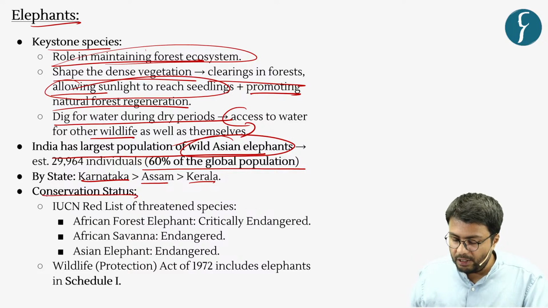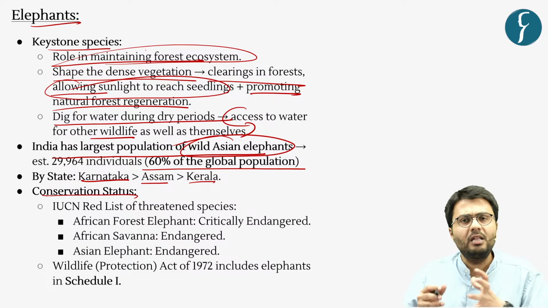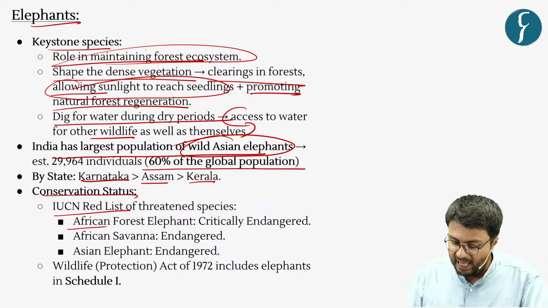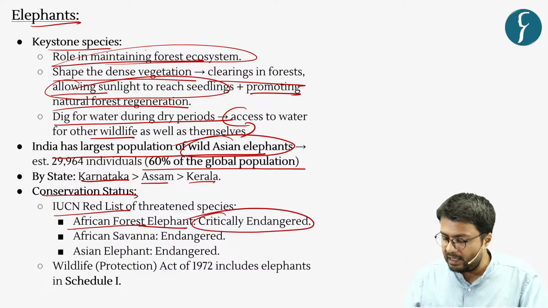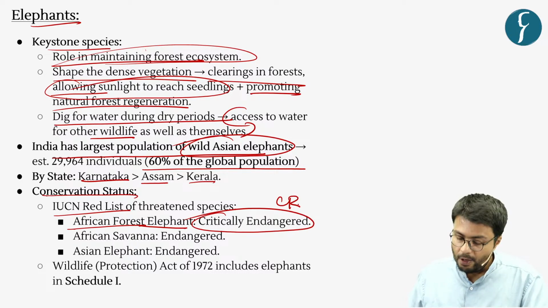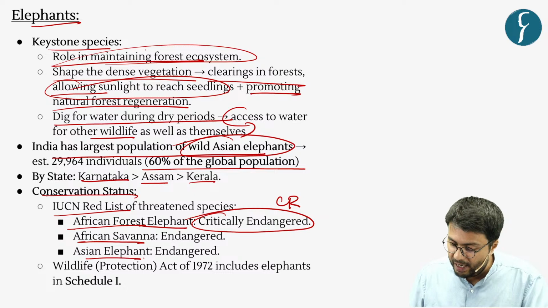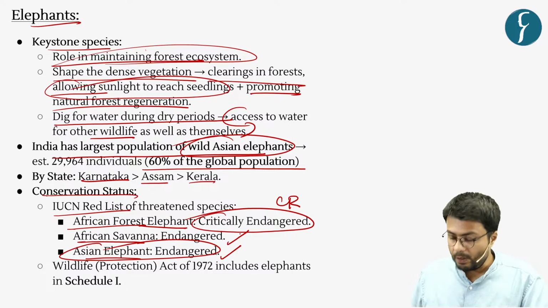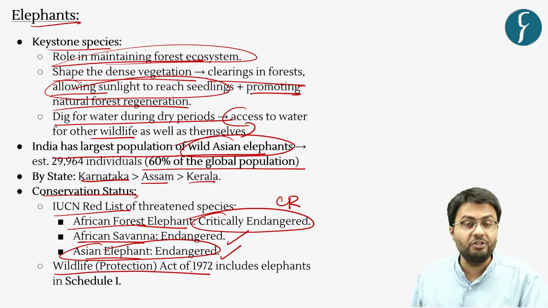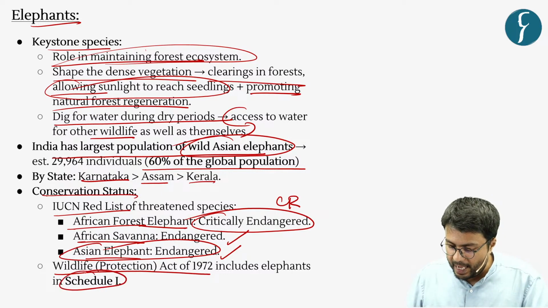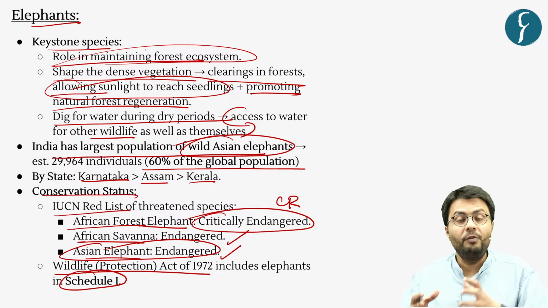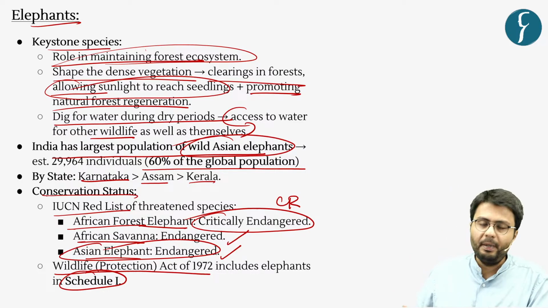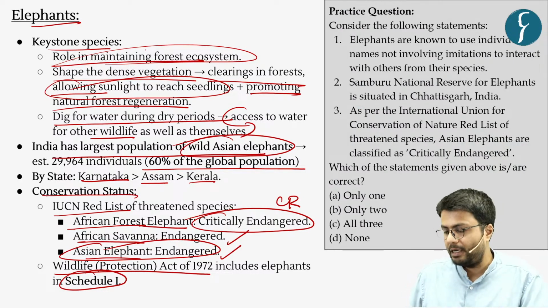Now, the conservation status of wild Asian elephants or other elephants in general are as follows. Based on the IUCN Red List, the African forest elephants are categorized as critically endangered, whereas African savanna elephants and Asian elephants, which are found in India, are categorized as endangered. Whereas, as per the provisions of the Wildlife Protection Act, the elephants are scheduled as Schedule 1 animals, which makes hunting of elephants illegal in India. So, based on this information, let us now solve the practice question.